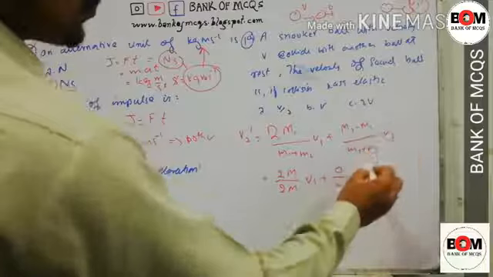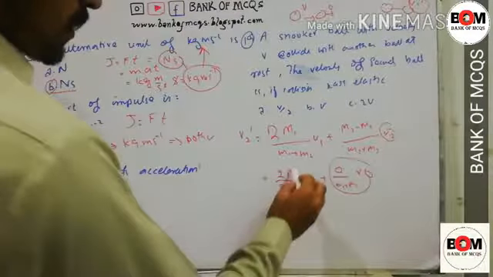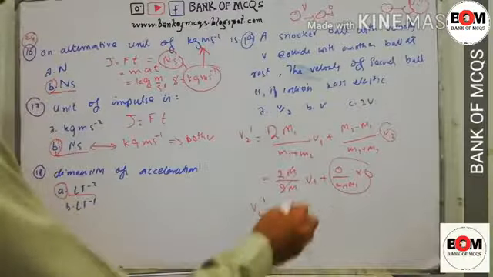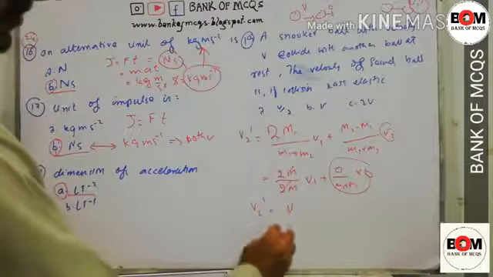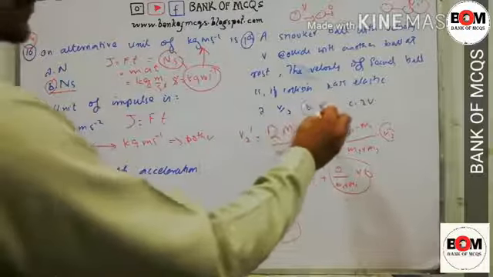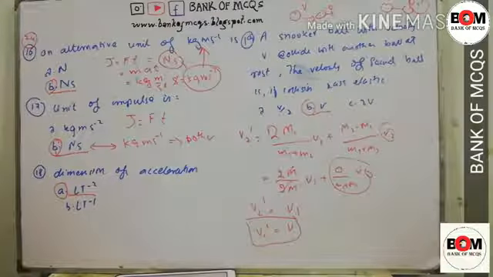So we will get 2m divided, cancelled by 2, and so v2 dash is equal to v1, where v1 was v. So v2 dash is equal to v. So the answer v is correct. This is the special case of elastic collision in which both masses are the same.